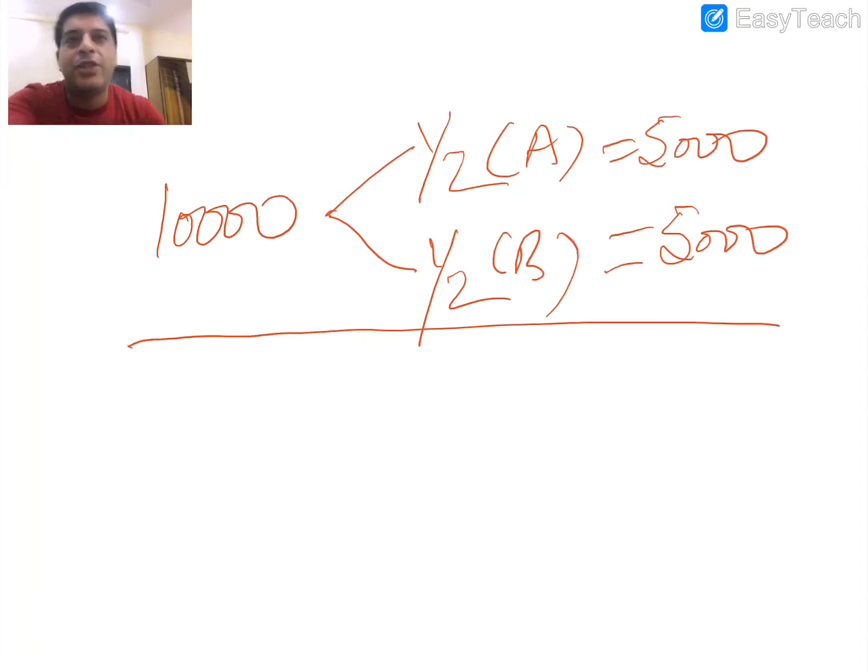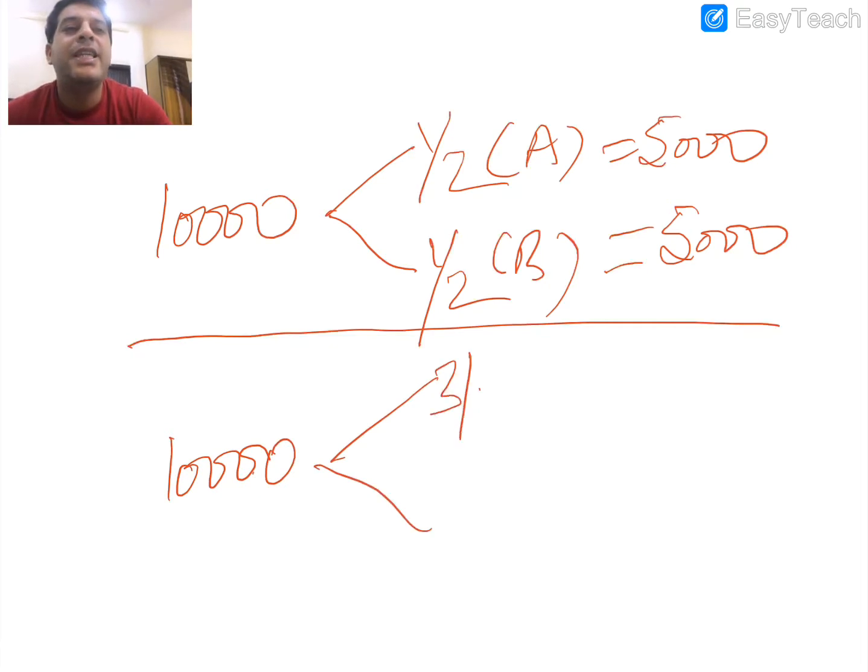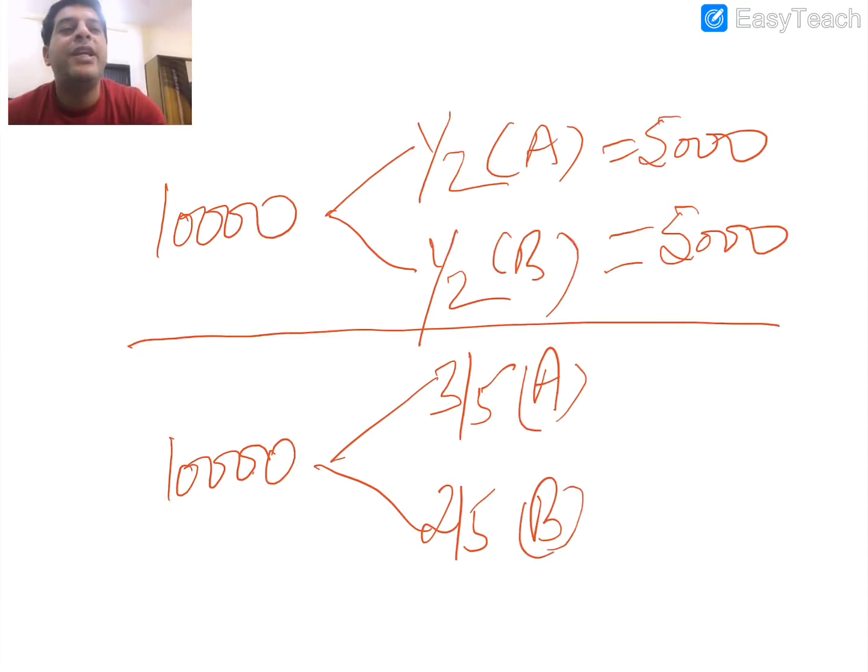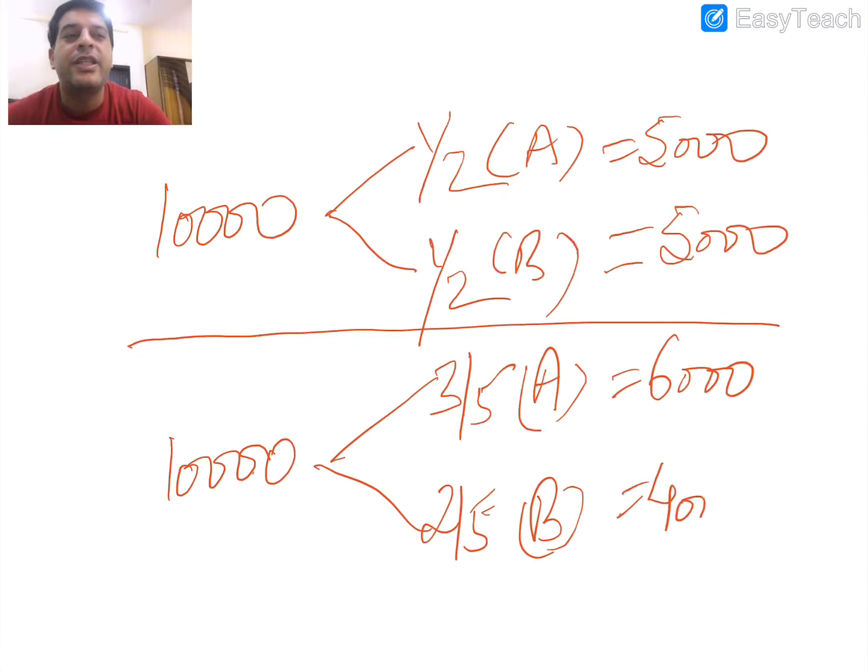Now in the new firm, what happened? A is getting 3/5 and B is getting 2/5. So A will get 6,000, that is 10,000 into 3/5. Similarly, 10,000 into 2/5 is 4,000. This amount will be given to B.